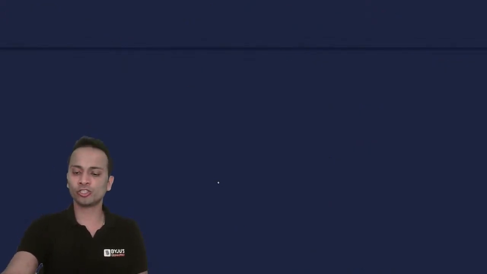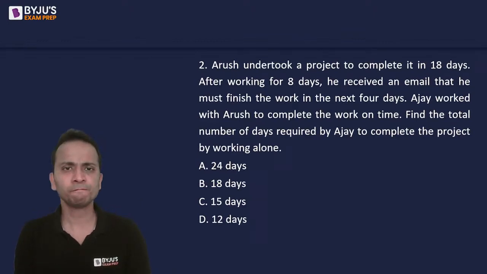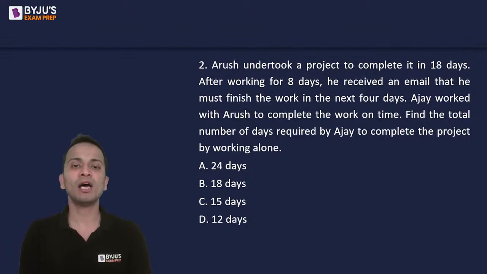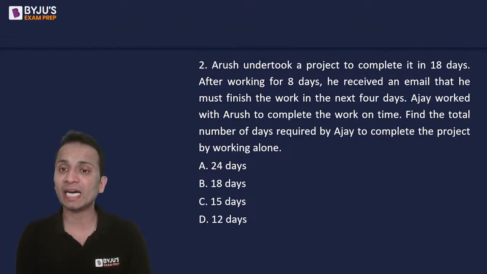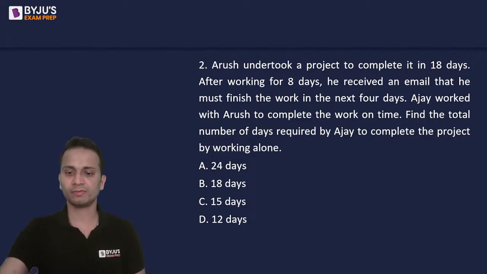Second question on your screen now. Now this is a lovely question. Arush undertook a project to complete it in 18 days. After working for 8 days, he received an email that he must finish the work in the next 4 days. Ajay worked with Arush to complete the work on time. Find the total number of days required by Ajay to complete the project by working alone.